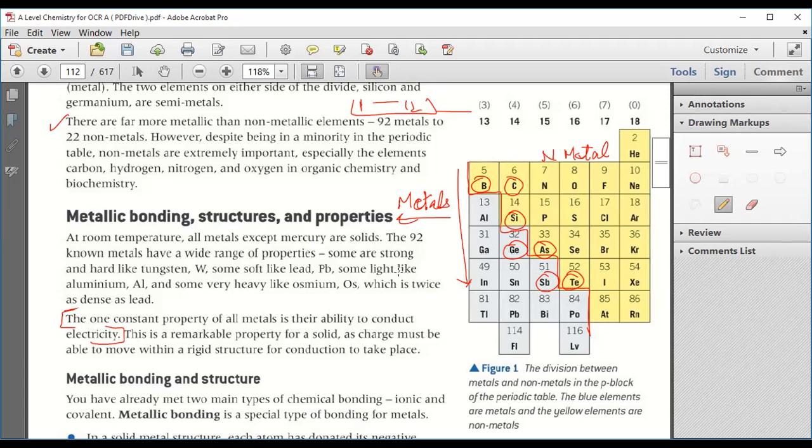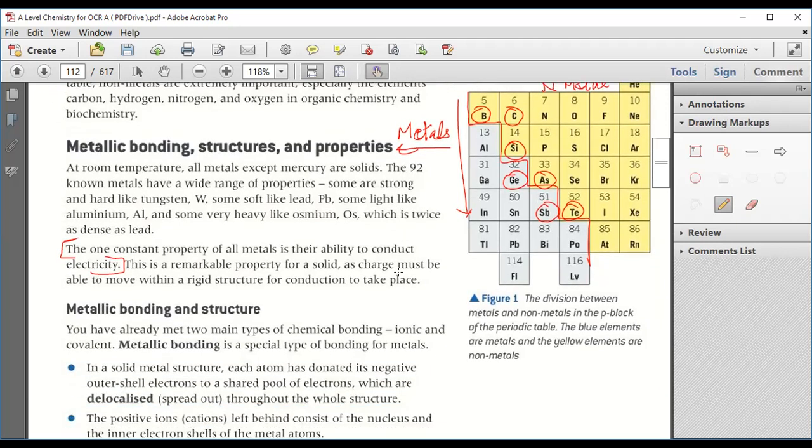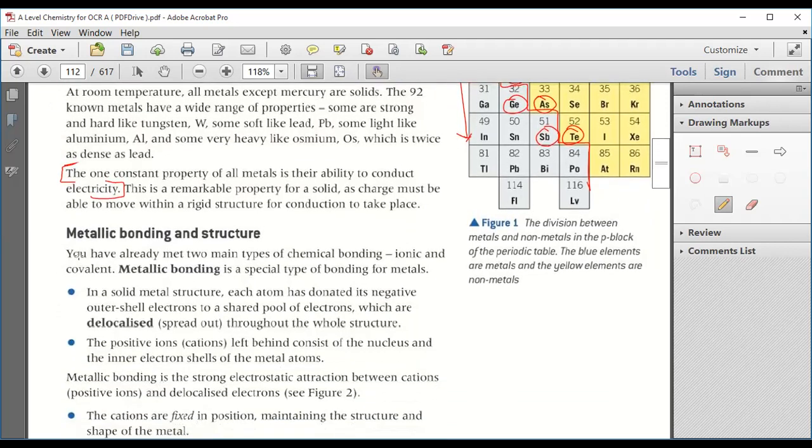Clear? And the other property is thermal conductivity. Thermal means heat. Metals also have the ability to conduct heat from one point to another. Again, this thermal conductivity can be more in some elements and less in others, so it is not a fixed thing. Got it? Any doubt in this one, metallic bonding, structure and properties? No. Okay, now metallic bonding and structure.